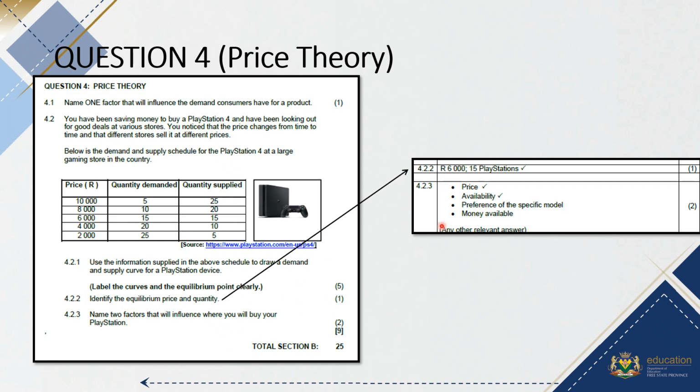So your answer was 6,000 for 15 PlayStations. Then name 2 factors that will influence where you will buy the PlayStation at 4.2.3, and that is price, availability, or the preference of the specific model, or money available, or anything else that the learner writes that fits into this specific scenario, for a total of 9 marks, and then section B was a total of 25 marks.